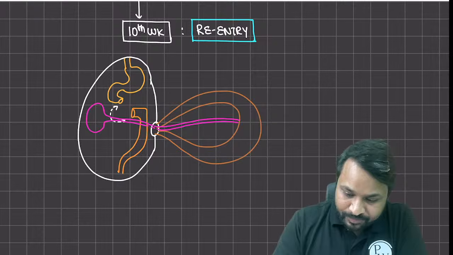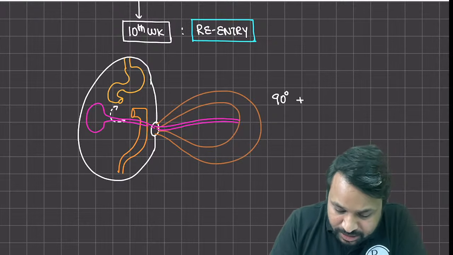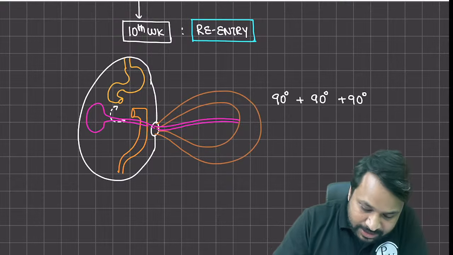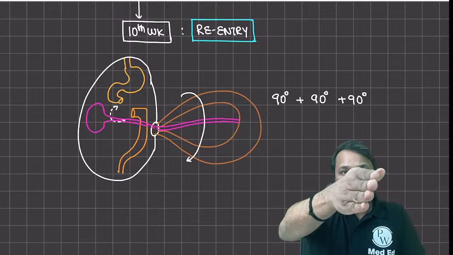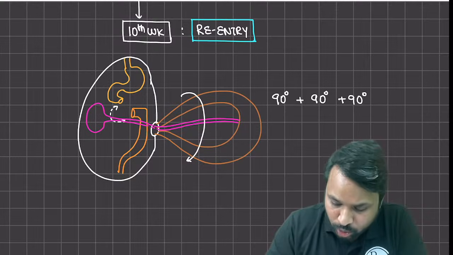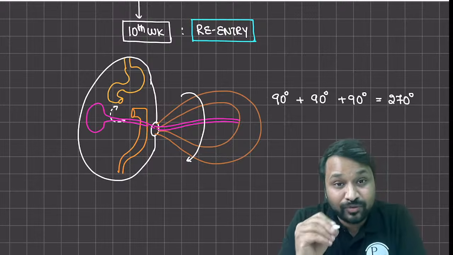So basically, there has to be 270 degrees, 3 right angle turns before it enters. Okay? So it turns one right angle once. So it is like 1, 2, and 3. So 3 right angle turns it is going to take. So total rotation is going to be 270 degrees. In which direction?